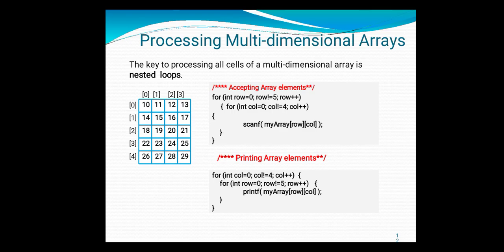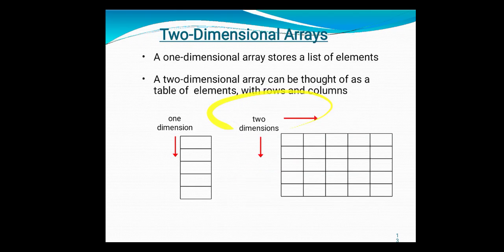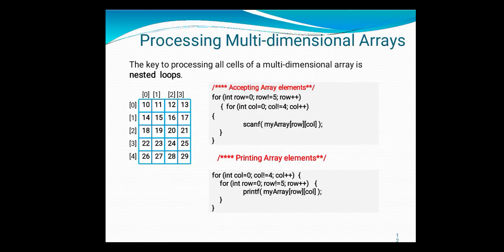The outer for loop is for the rows and the inner for loop is for the columns. That means in that row, whatever columns you have, you are taking those values of the first row. Then you are moving to the second row. Then in the second row you are accepting all the values of the second row, that is 1, 2, 3, whatever columns you have in that row. Then you are moving to the next row. Understood? So the outer for loop is always for the rows and the inner for loop is for the columns.